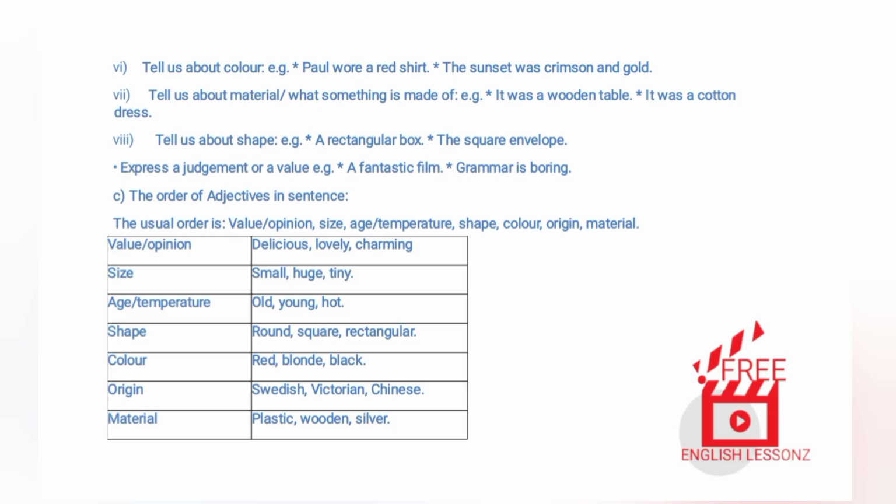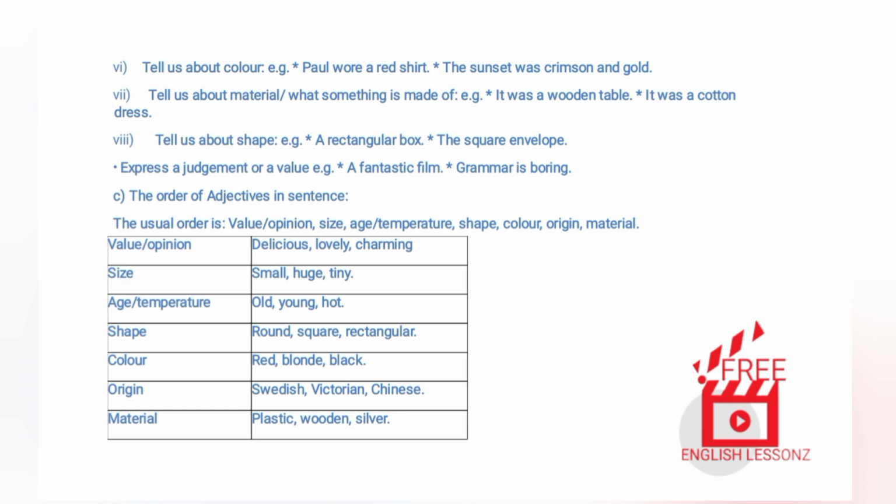C. The order of adjectives in a sentence. The usual order is value/opinion, size, age/temperature, shape, color, origin, material. Value/opinion: delicious, lovely, charming. Size: small, huge, tiny.